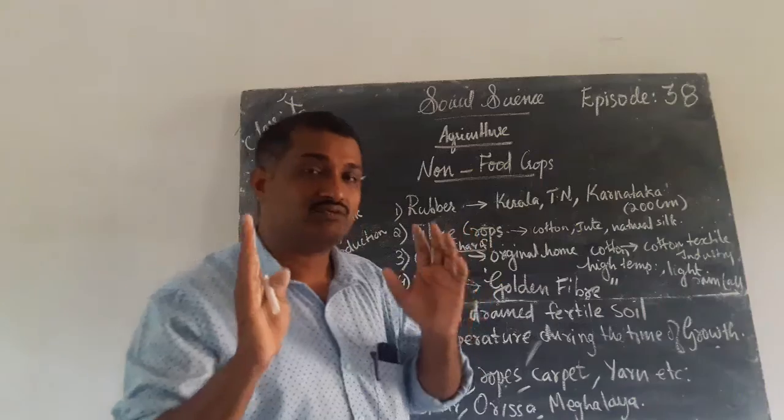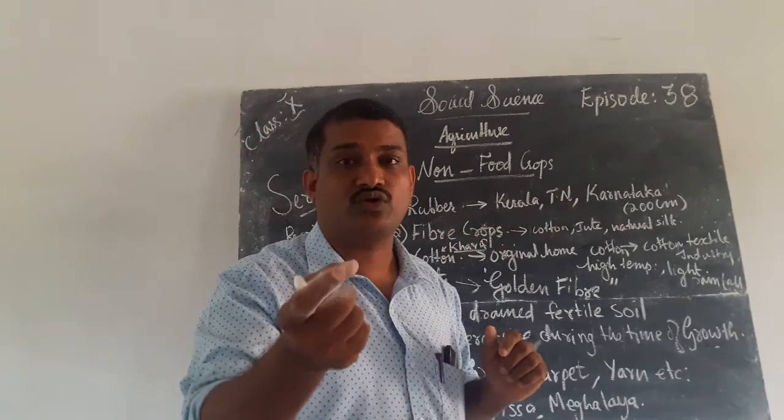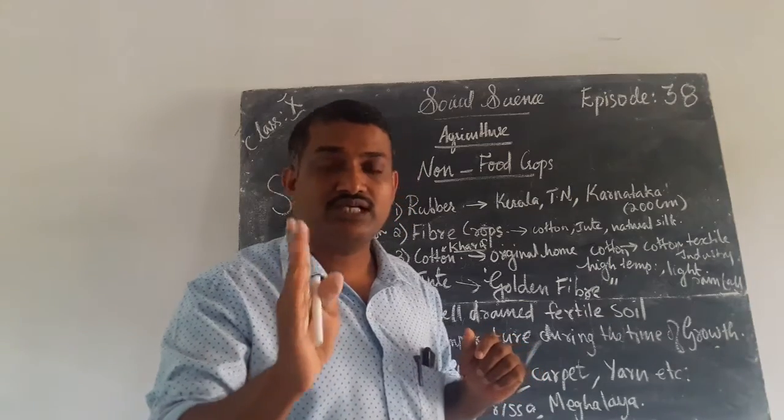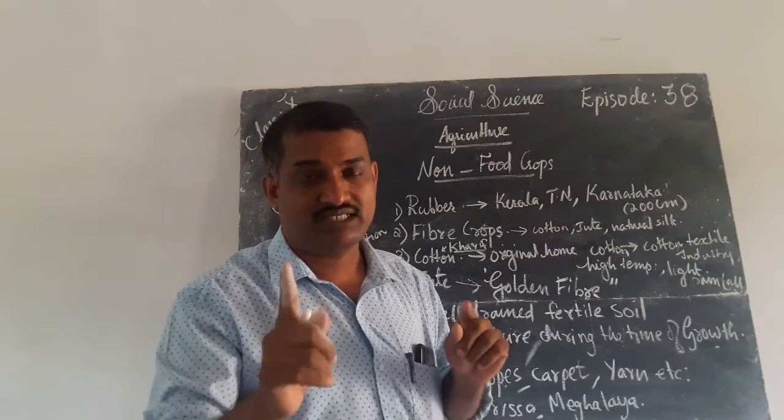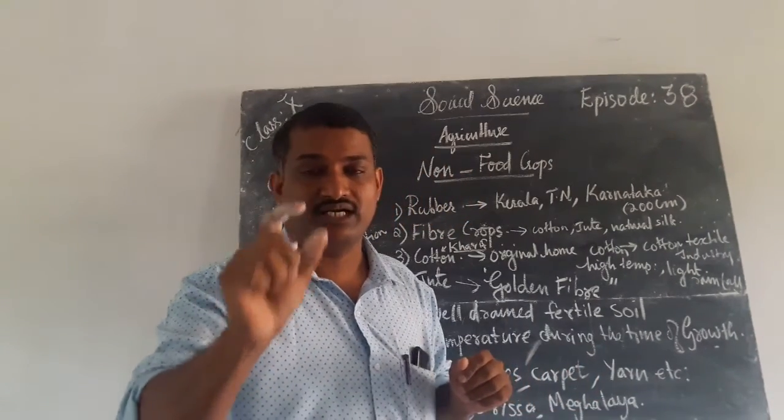Black soil is otherwise called regur. An examination may ask which soil is good for cotton cultivation. Black soil. Black soil is otherwise called regur. Once again listen, black soil is good for cotton cultivation.